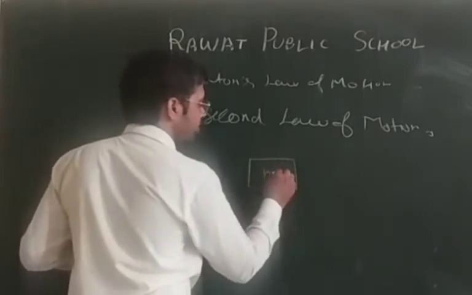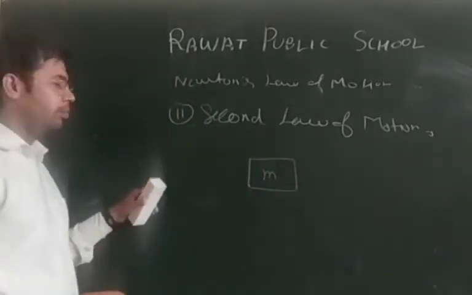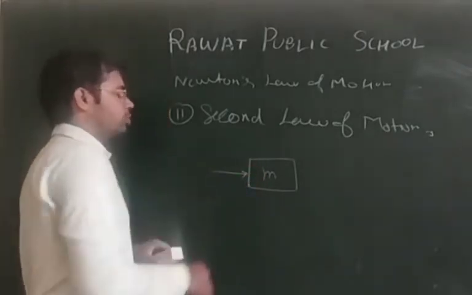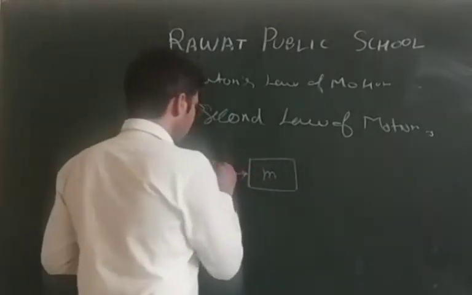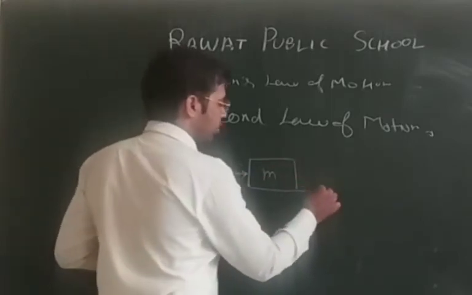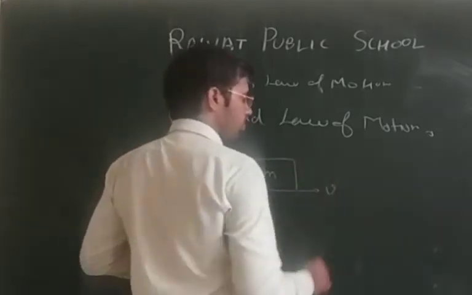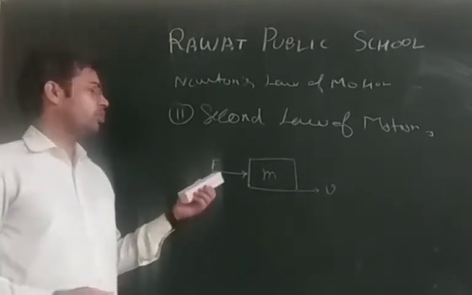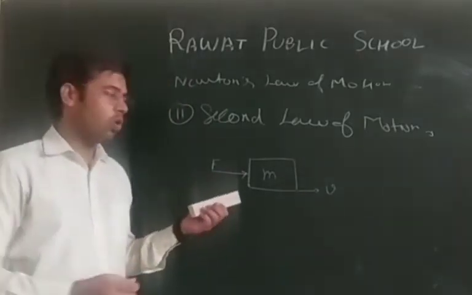That object is having a particular mass m. If we apply a force over this object, then this object will attain a certain velocity. How much velocity it will gain depends upon the force that we have applied.